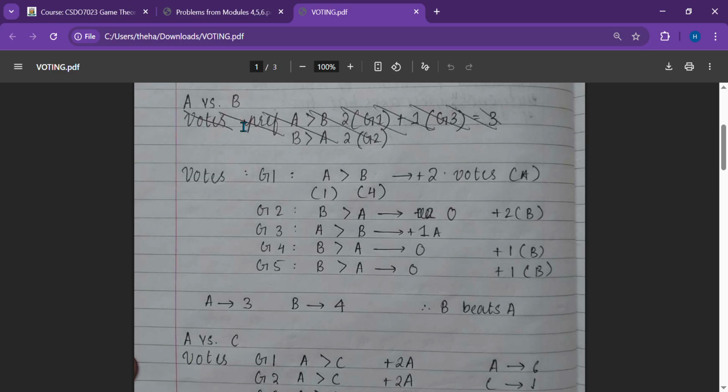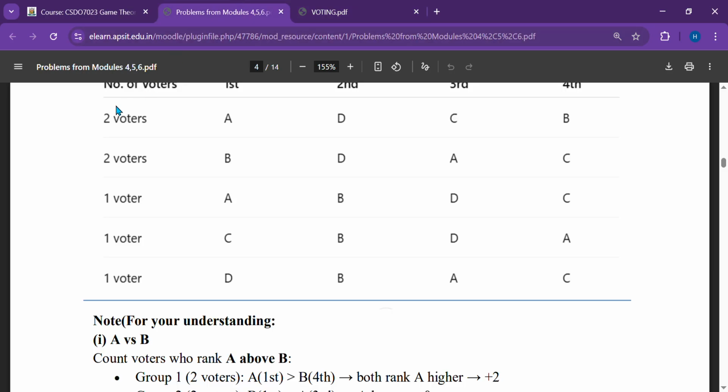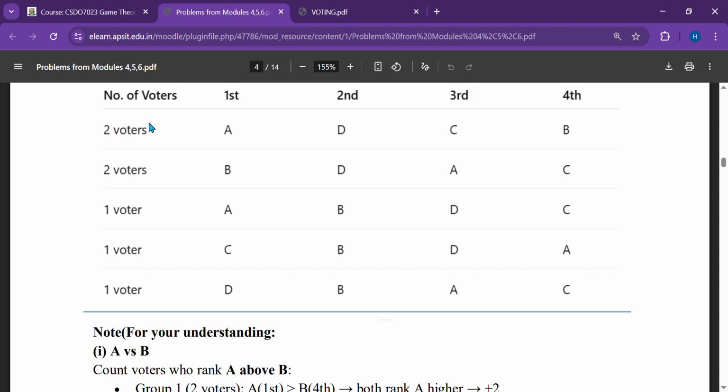So we took A and B, and for every group we will compare. So A and B, okay. What sequence did the first group give A and B? This was our first group. In what sequence did they place A and B? A comes before B in this sequence.